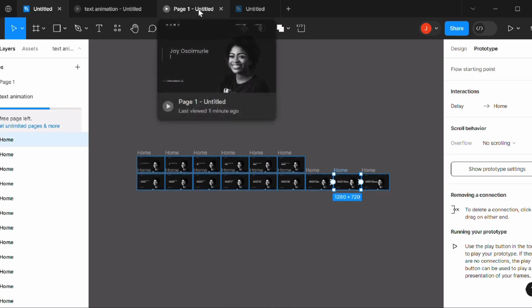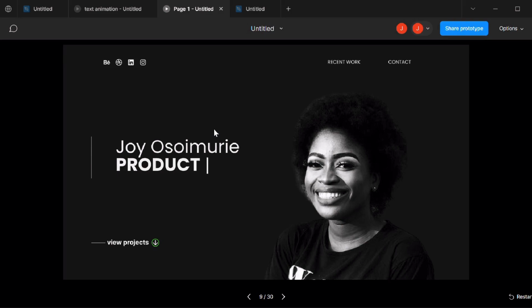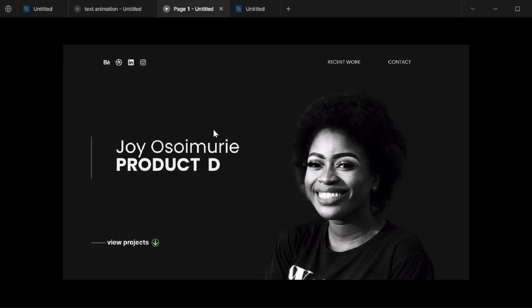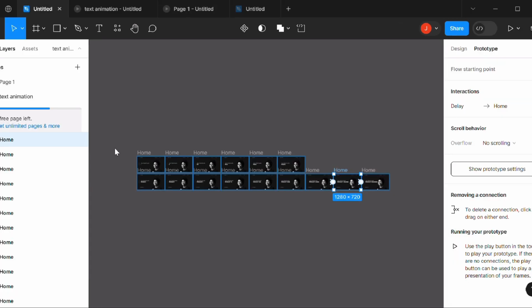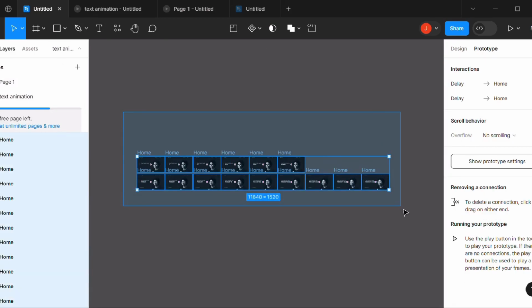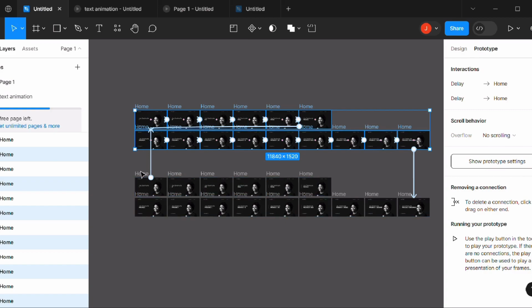If we go back and preview it, you see that as it's typing out, it's also deleting and then typing back. With what we just did here, the only effect we would get is the typing out effect. But in order to get everything to clean and type back, as you can see in the first page, the initial page I designed, I duplicated everything here and then put it back here.